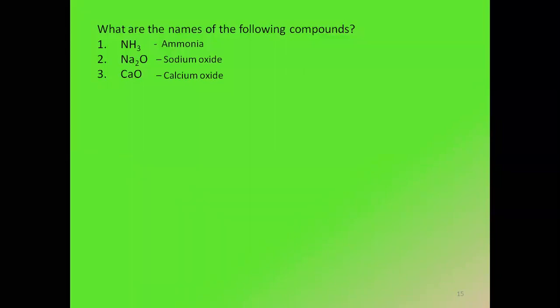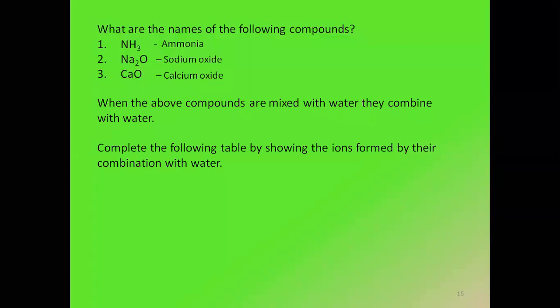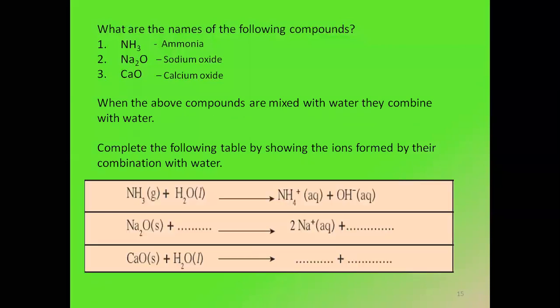Acids and bases are substances which, on dissolving in water, give us H plus or OH minus ions, and then they are classified as acids or bases, right? H plus after dissolving in water, and OH minus after dissolving in water. So let us try to dissolve them in water first. I'm taking this table here; with its help we'll try to understand. The first one is already solved for you.